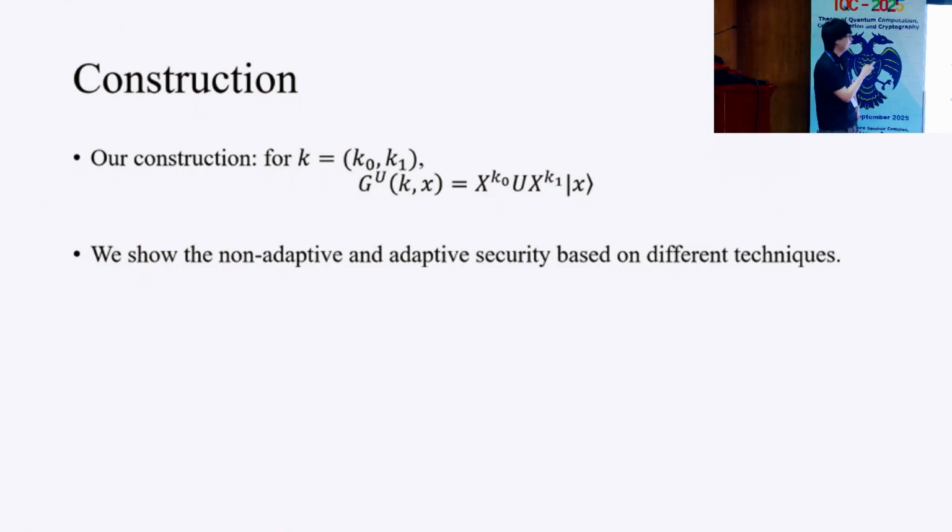For example, if PRFSs exist, it implies that BQP is not equal to P. So to construct PRFSs without any assumption is a challenging problem. But by considering this idealized model, we show that our construction satisfies security without any additional conditions. So that's the motivation of our work.